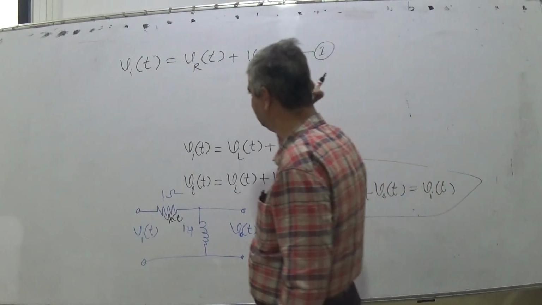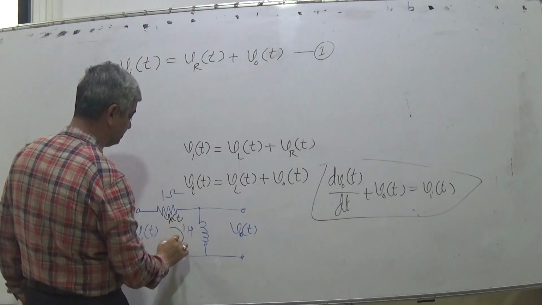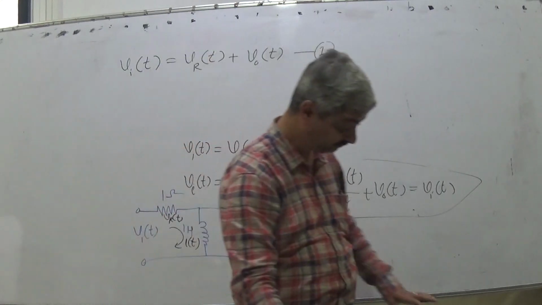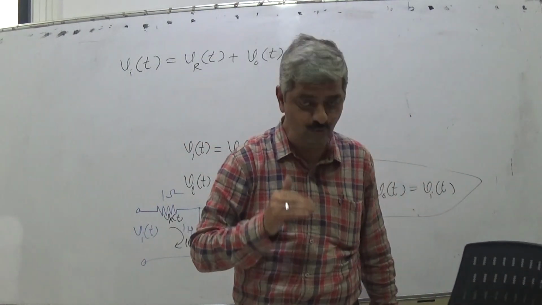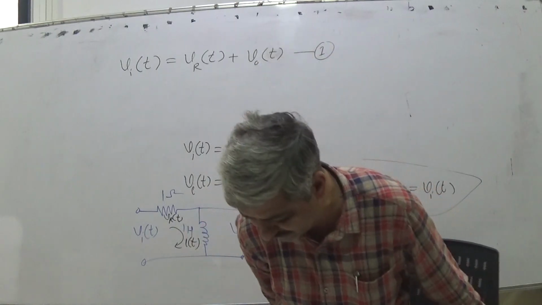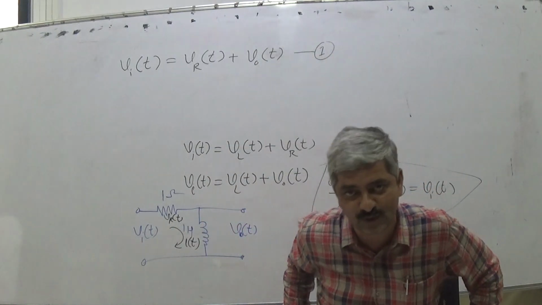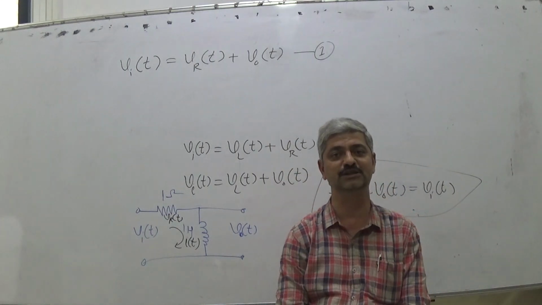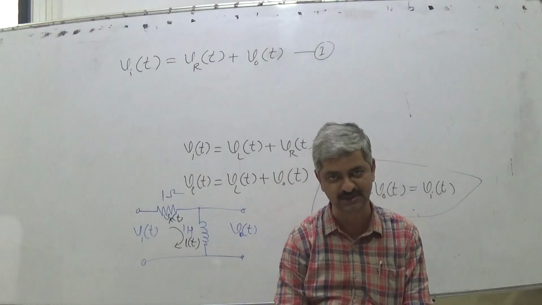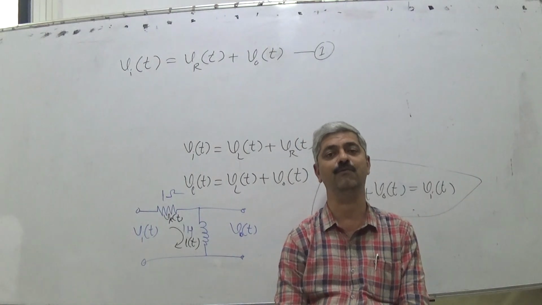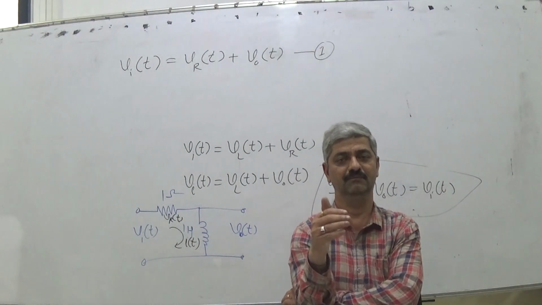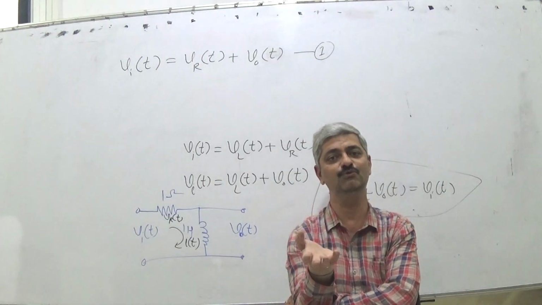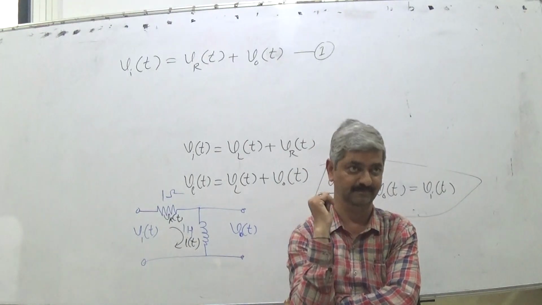And second is I is the same as it is a series circuit, I(t). So now, see how we proceed. Every time I say high school level scholarship problem, what does it mean? When we deal with students of Walchand College, almost all of you must have qualified in the high school level scholarship.